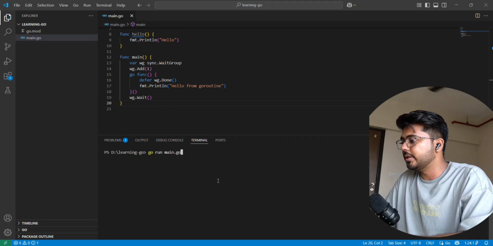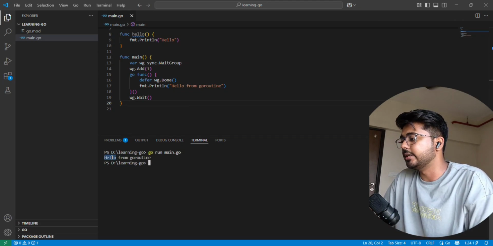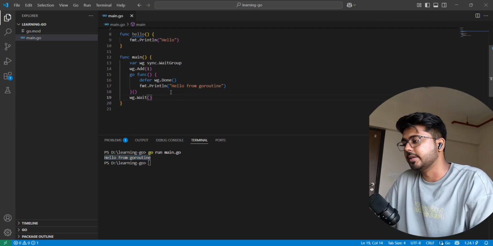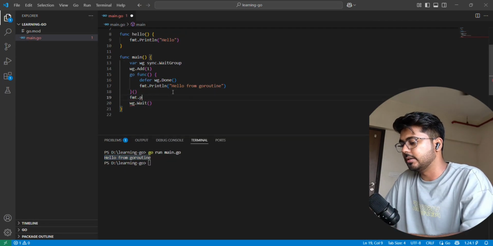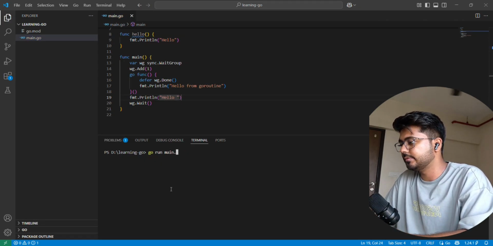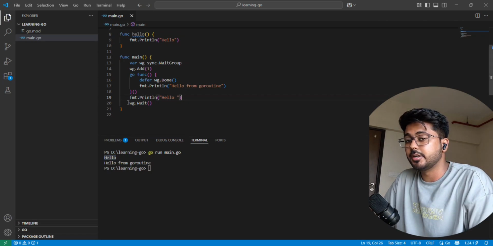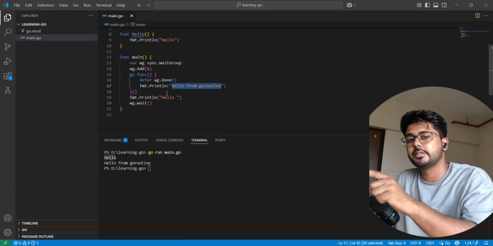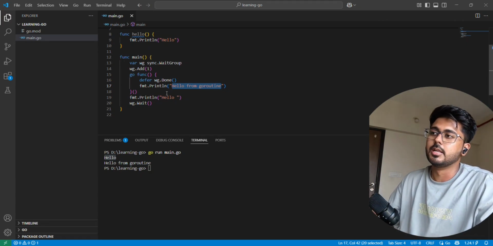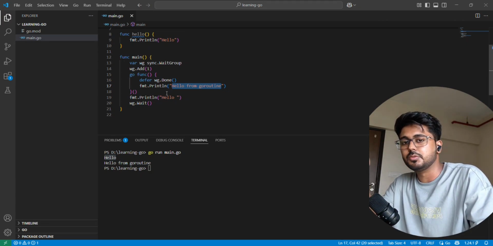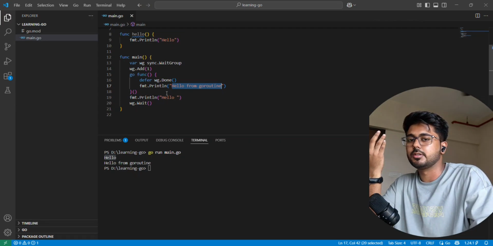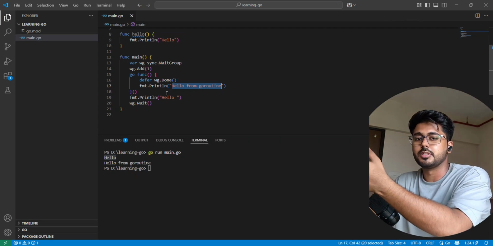So you guys got an idea of what should be happening: it will always print hello from goroutine. Even if I print something here, like hello, it will first print hello, but if I did not write the wait for the wait group, the main function would finish and hello from goroutine would never have been called. So that is the exact use of wait group: it stops the main function from finishing because one goroutine was still running.